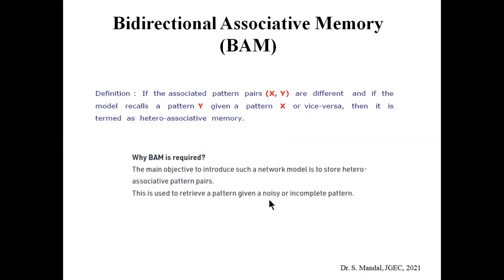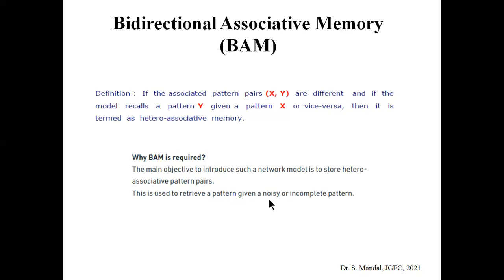Now the next type of associative memory is known as the bidirectional associative memory. Basically it is a subclass of hetero associative memory. Bidirectional means it can work in both directions.